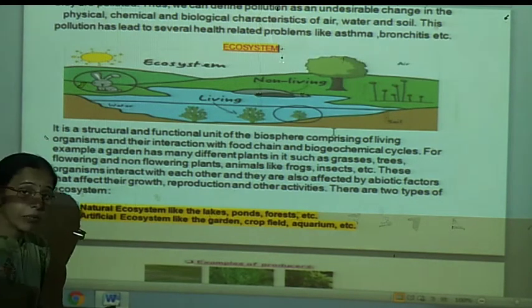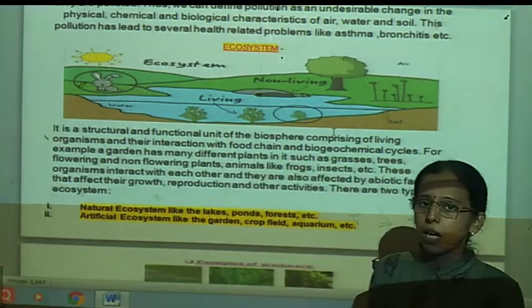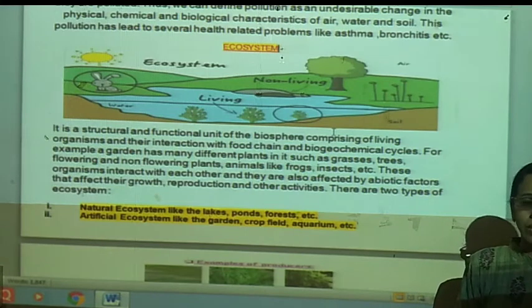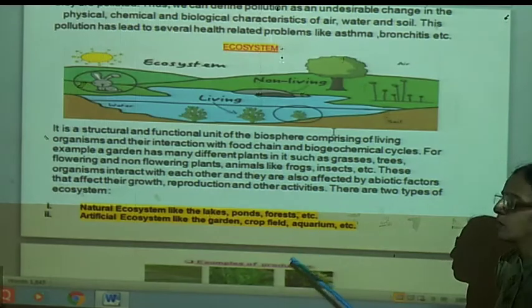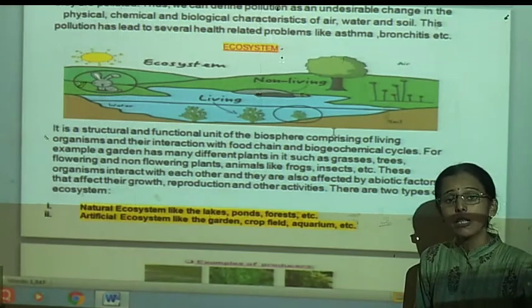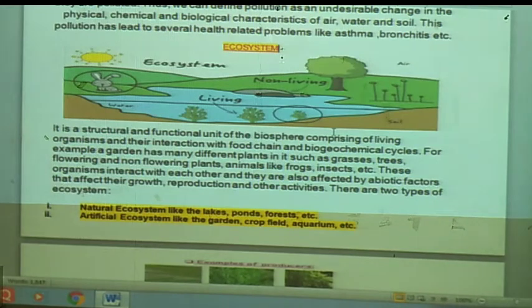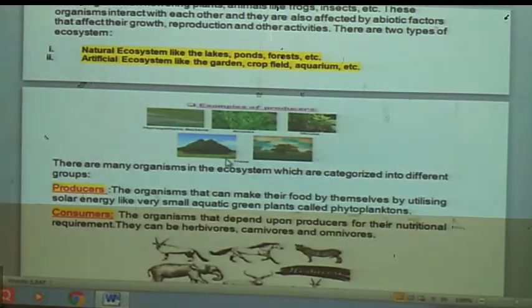Now, which is a man-made or artificial ecosystem? In man-made or artificial ecosystems, we know sanctuaries as well as gardens, crop fields, aquariums that are developed by man or human beings. Therefore, these are called artificial ecosystems. Here you can see the examples in the picture.